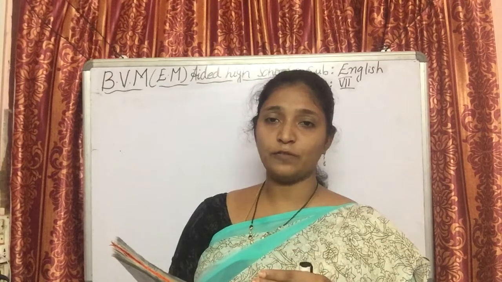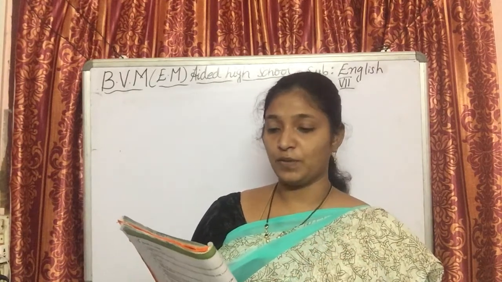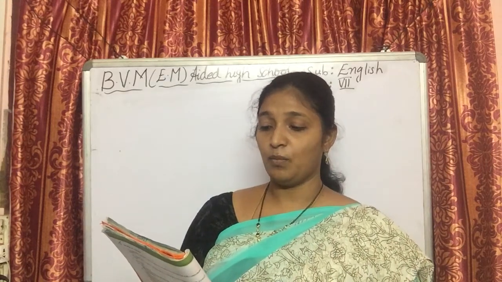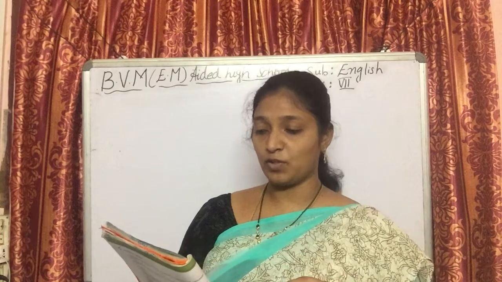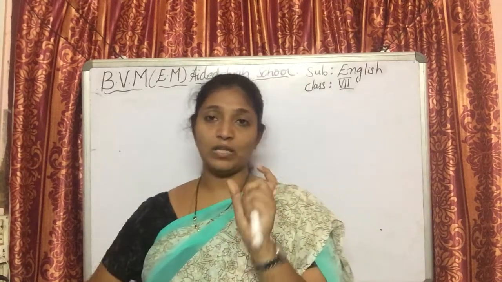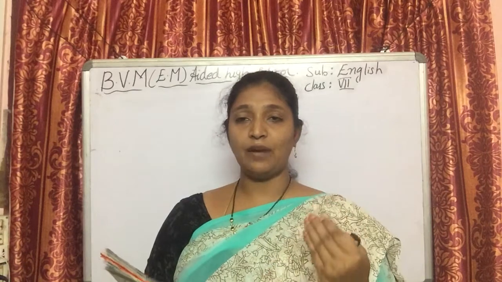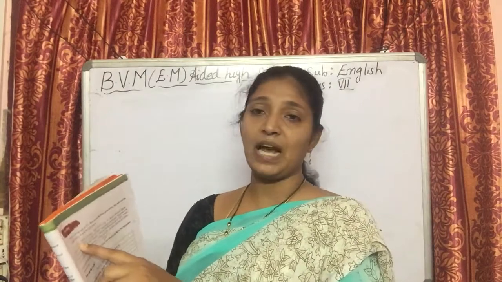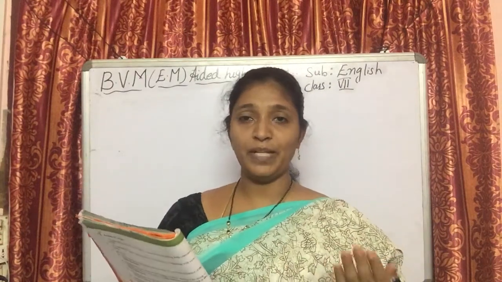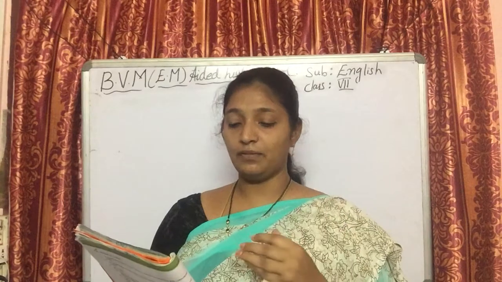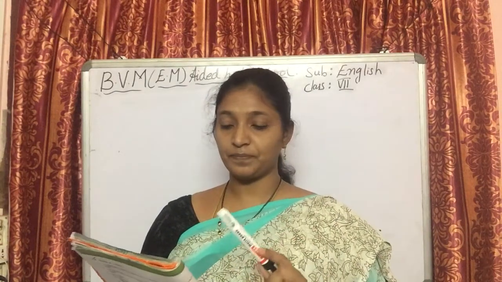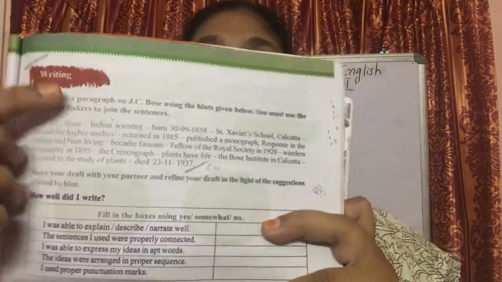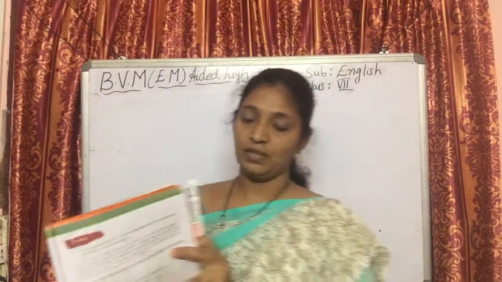I will read two lines of this one, and then we'll look into it. J.C. Bose, Indian scientist, born so and so date, Saint Xavier School. So it's just the main hints that are given, and you have to frame a sentence. For example, J.C. Bose was an Indian scientist. Here if we add was, then it will make a proper meaningful sentence, no? So in that way you have to fill this one. Okay, and then we'll look into it. I will send this to you and you have to write it.